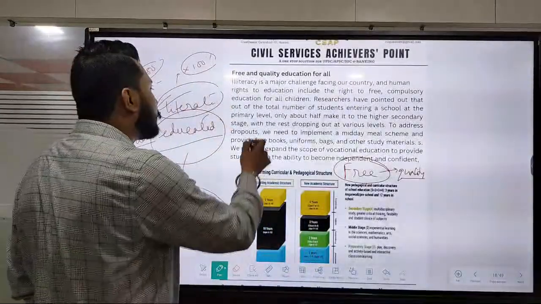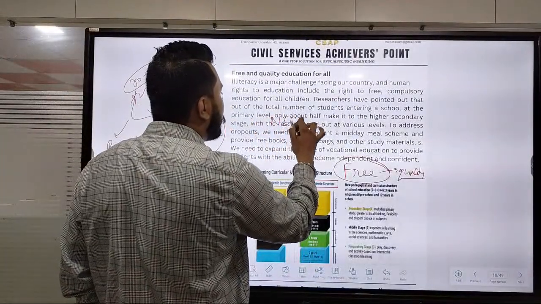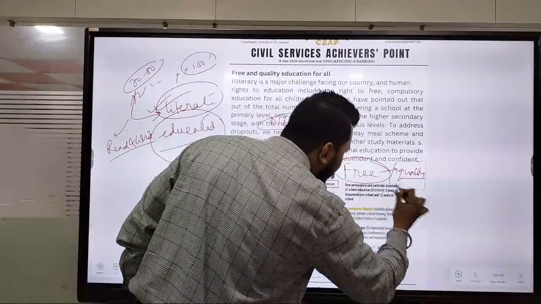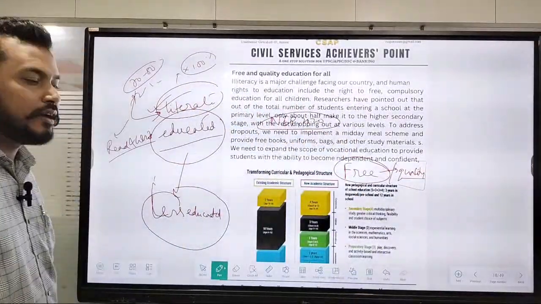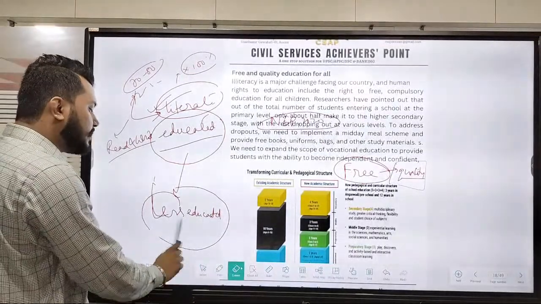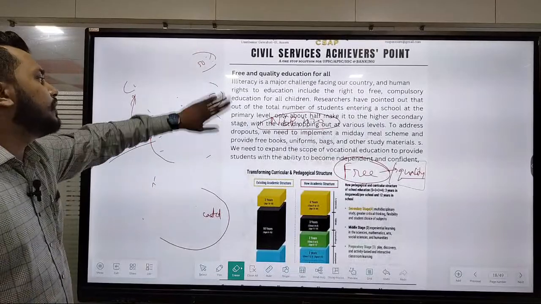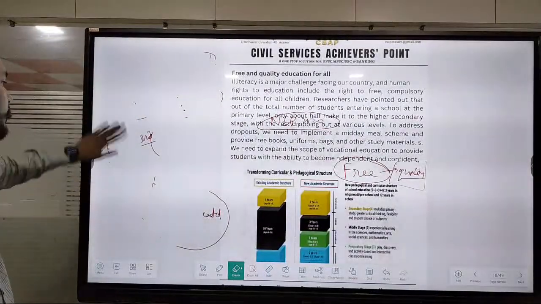For that reason, we brought the New Education Policy 2020, to give what? To give quality in education. And that is an important criterion for why we need to follow these phenomena associated with the education scenario. Okay.